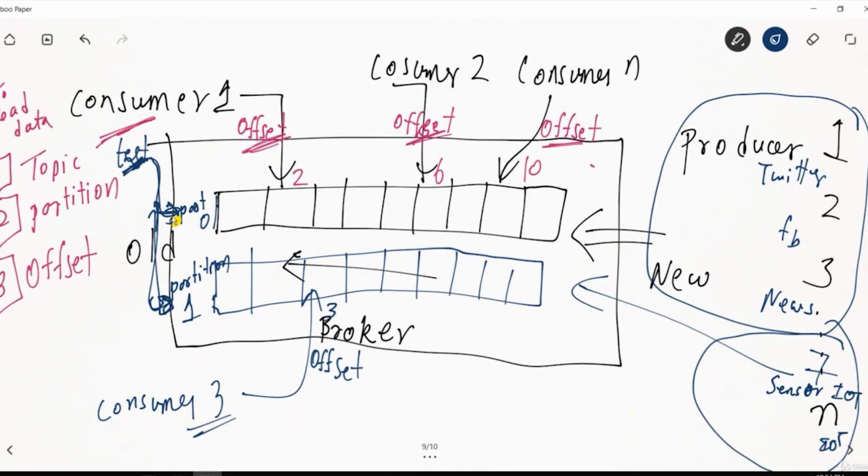How are we defining the offset? Yes, what you're saying is correct. But it won't be just today morning and tomorrow morning. It will be continuous streaming data. That's why we need Apache Kafka. If the data is coming only today morning and tomorrow morning, then FTP is enough for us.